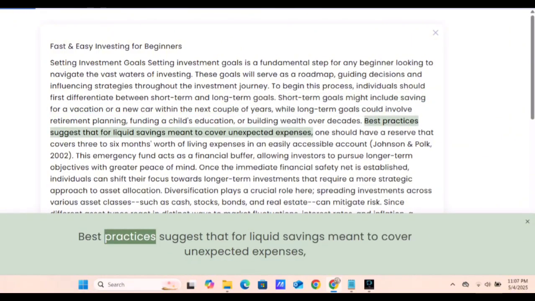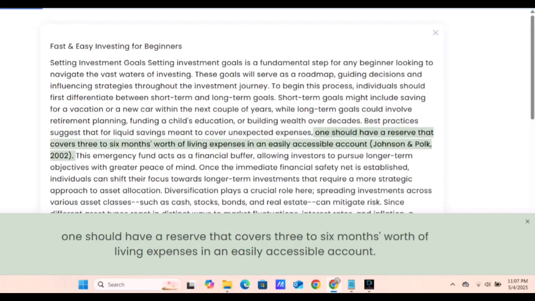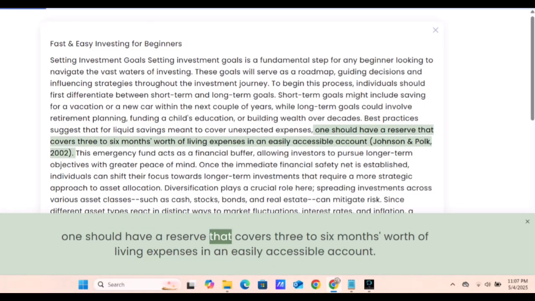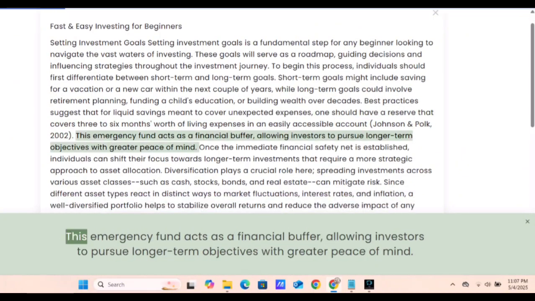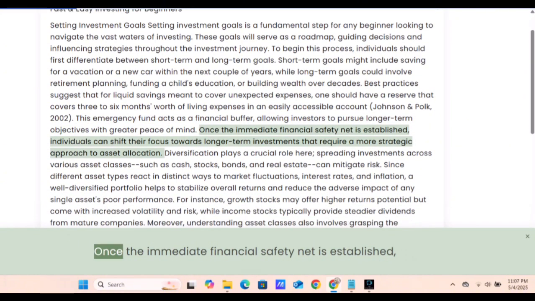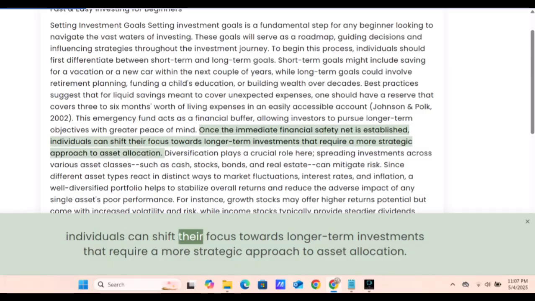Best practices suggest that for liquid savings meant to cover unexpected expenses, one should have a reserve that covers 3 to 6 months' worth of living expenses in an easily accessible account. This emergency fund acts as a financial buffer, allowing investors to pursue longer-term objectives with greater peace of mind. Once the immediate financial safety net is established, individuals can shift their focus towards longer-term investments that require a more strategic approach to asset allocation.